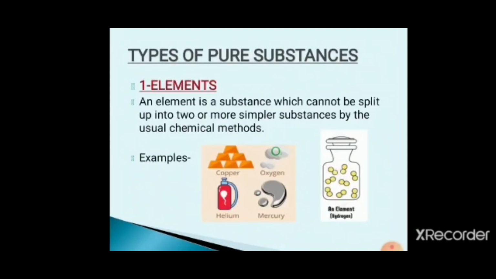Now, types of pure substances. First are elements. An element is a substance which cannot be split up into two or more simpler substances by the usual chemical methods. Meaning, if we want to separate any element, we cannot separate it. Like, if we want to separate copper, we cannot, because copper is entirely made of copper. Similarly, oxygen is entirely made of O2 molecules, and we cannot separate it by any chemical method.